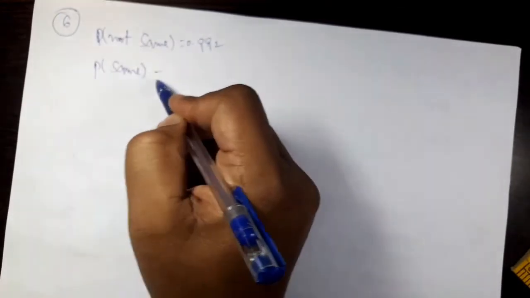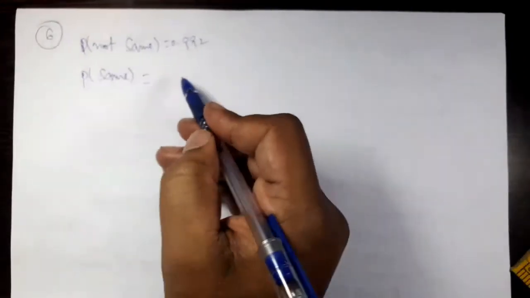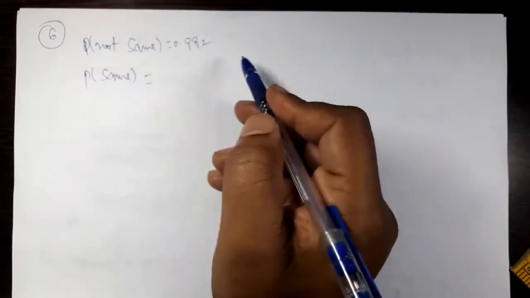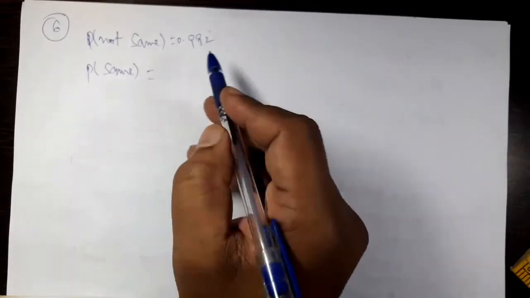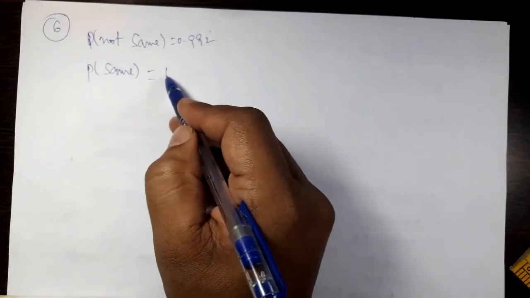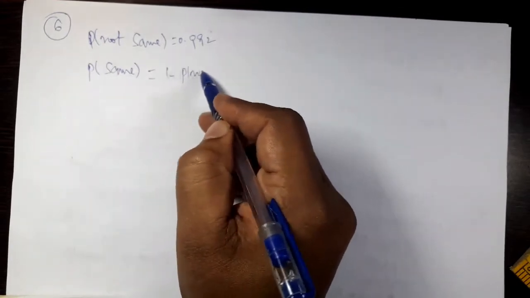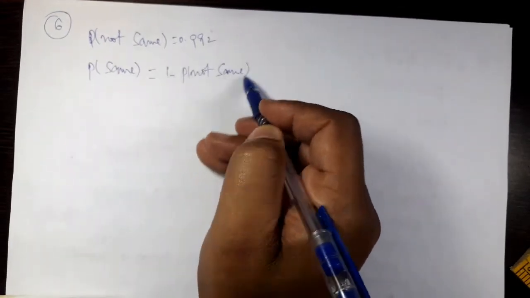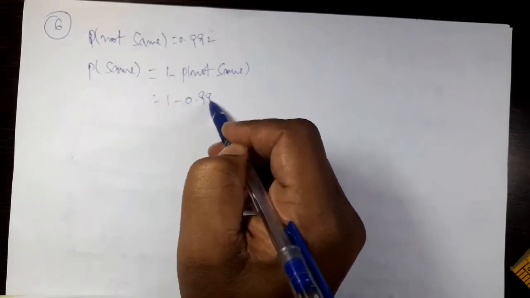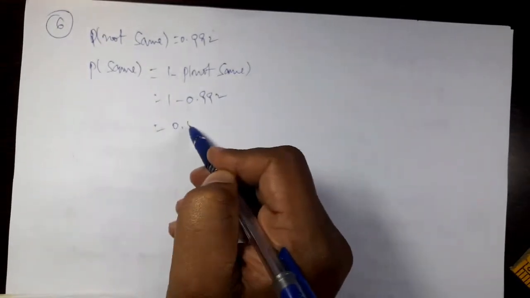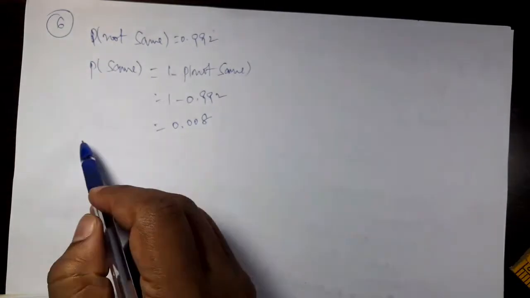Simply, you apply that formula. P of E plus P of E bar is equal to 1. Complement events, right? So 1 minus P of not same we can write. That is 1 minus 0.992. So our answer is 0.008. Right?